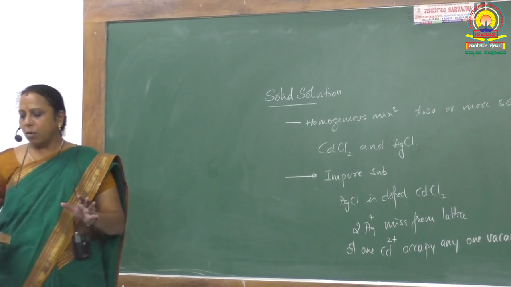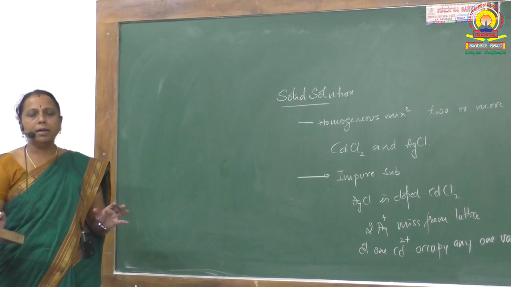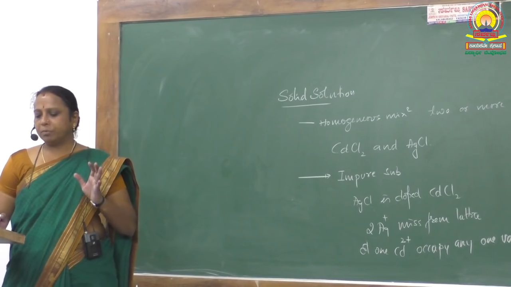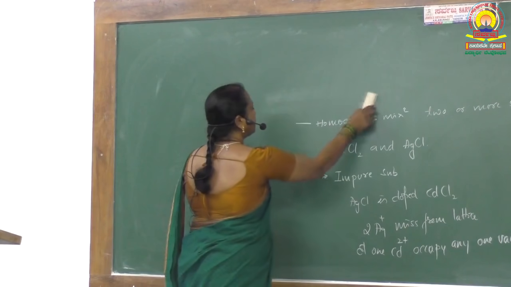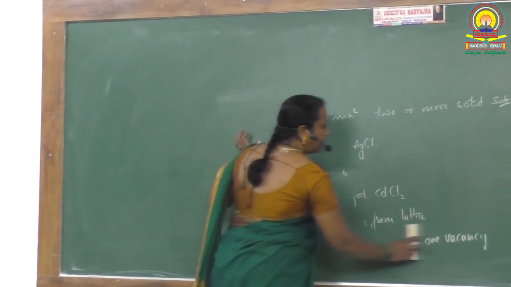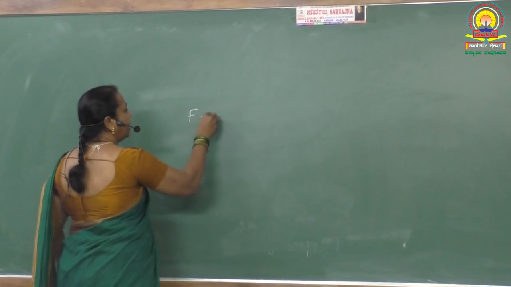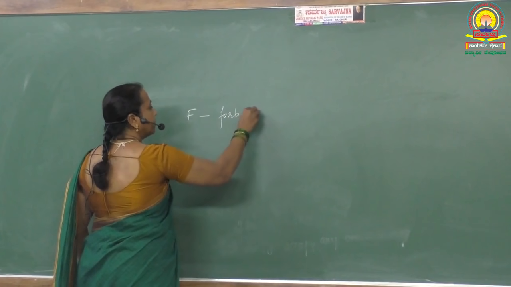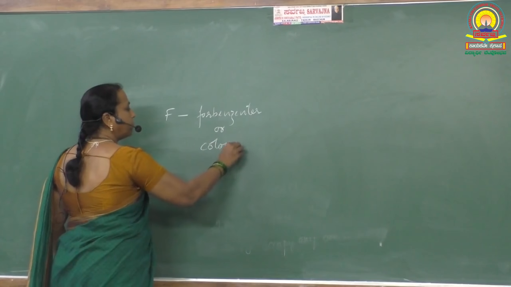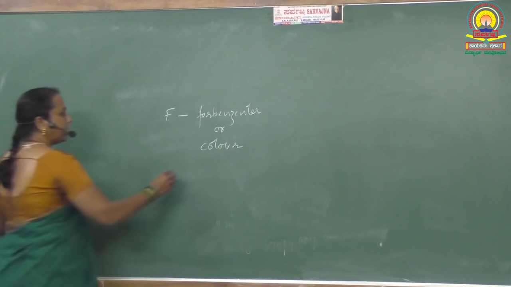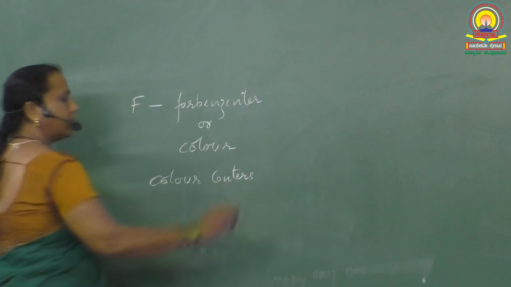So, what is asked here? What type of defect is exhibited by solid solution of cadmium chloride and silver chloride? Answer is impurity defect. Okay, now let us go to the next. What are F centers? F centers, nothing but Farbenzentren. F meaning Farbe, nothing but color. F centers are nothing but color centers. They are nothing but color centers.